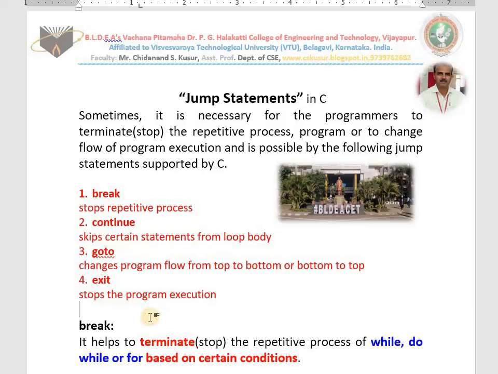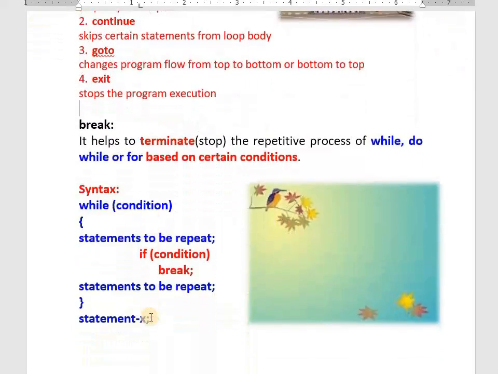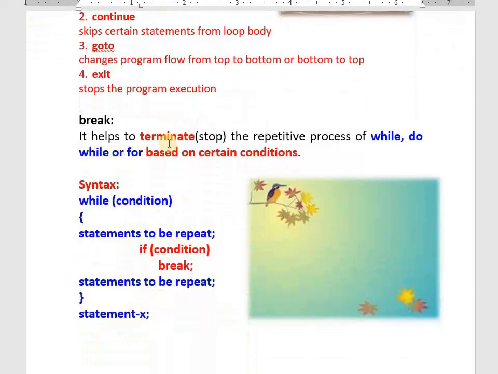Just now I told you that break helps us to stop or terminate the repetitive process of while or do while or for in between based on a certain condition. First look at the syntax. We write the syntax of while only. This is the syntax of while: while, in brackets condition, statements to be repeated, statement X.